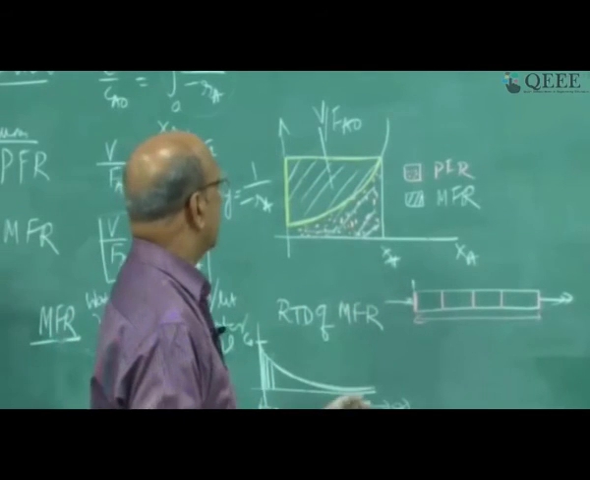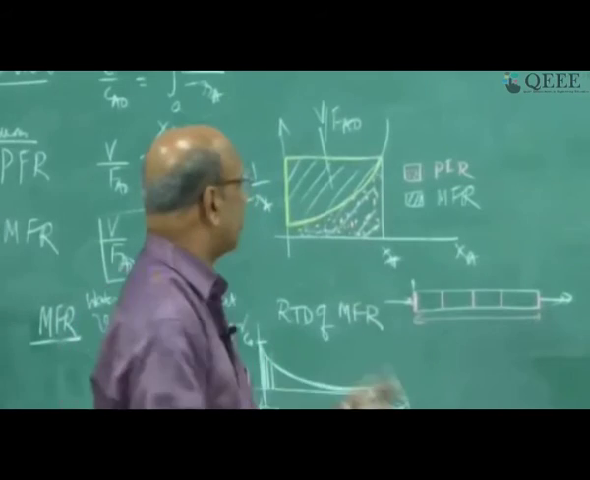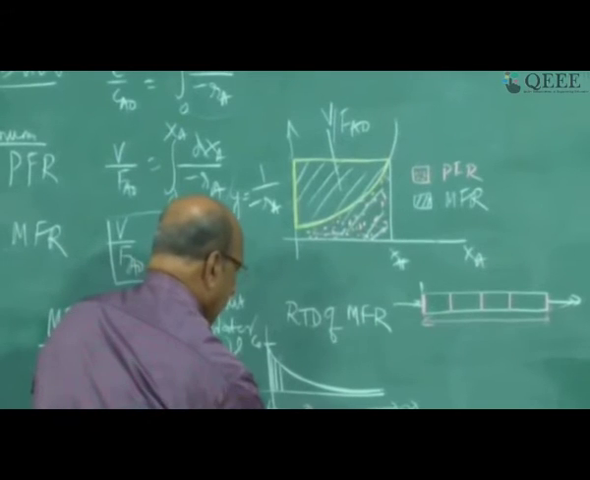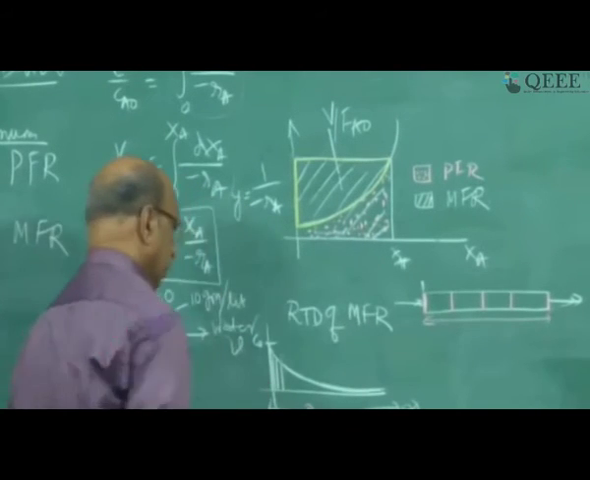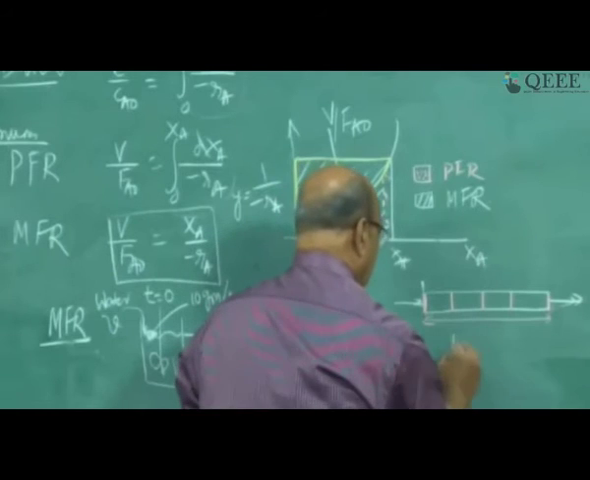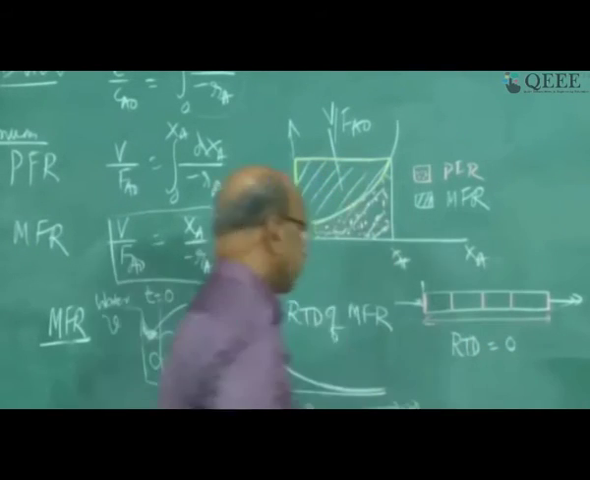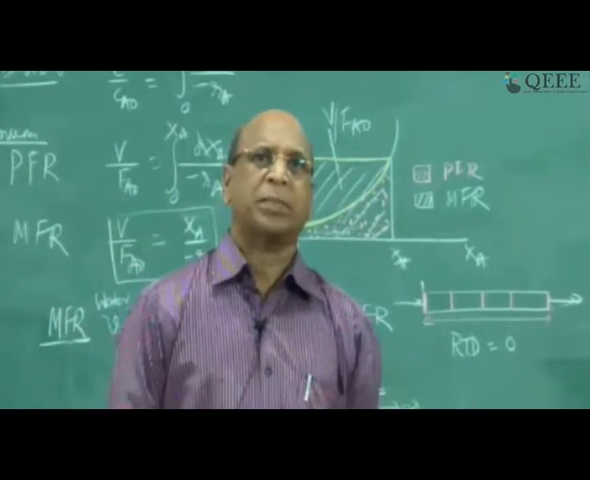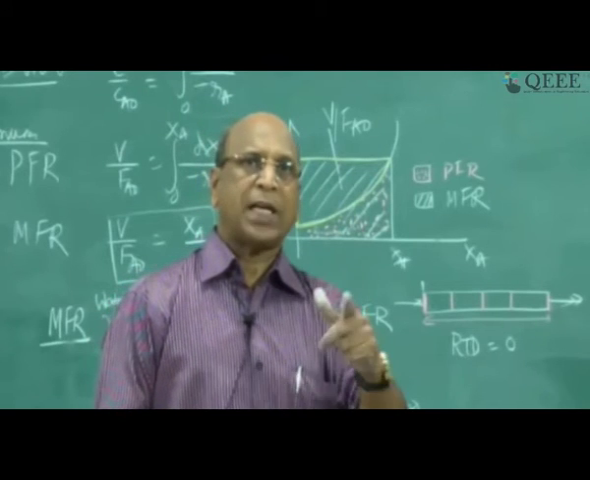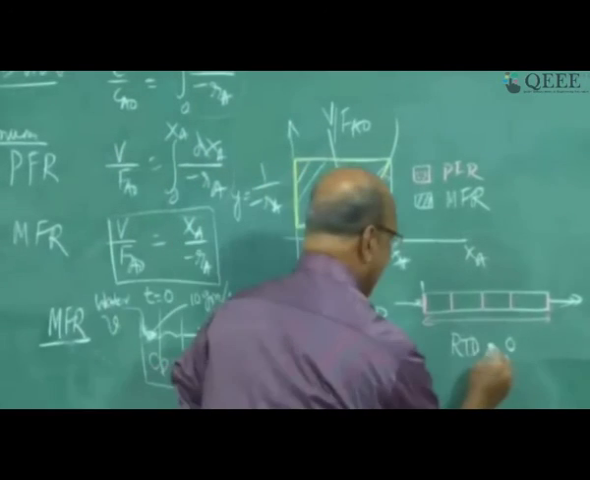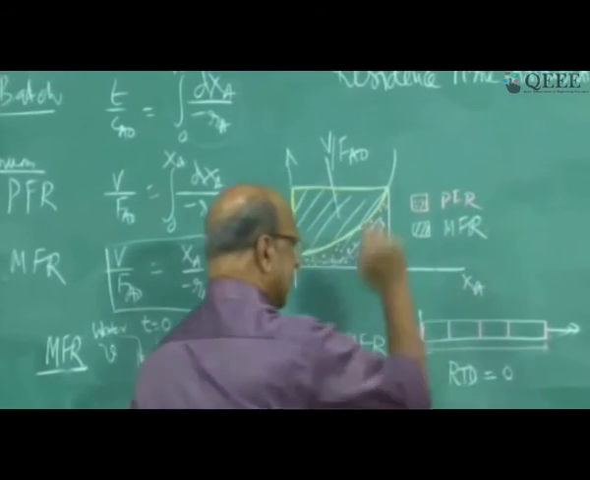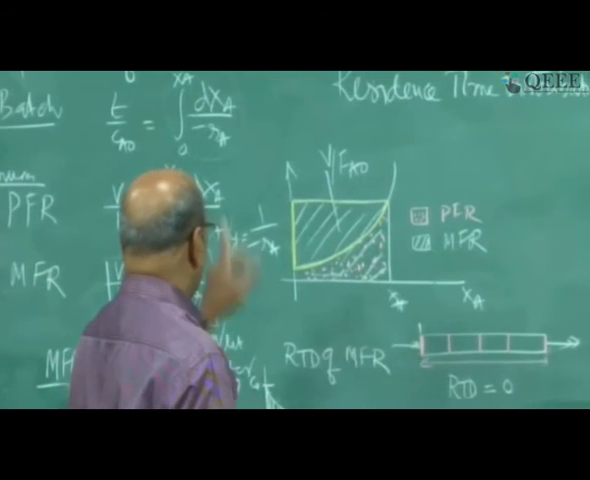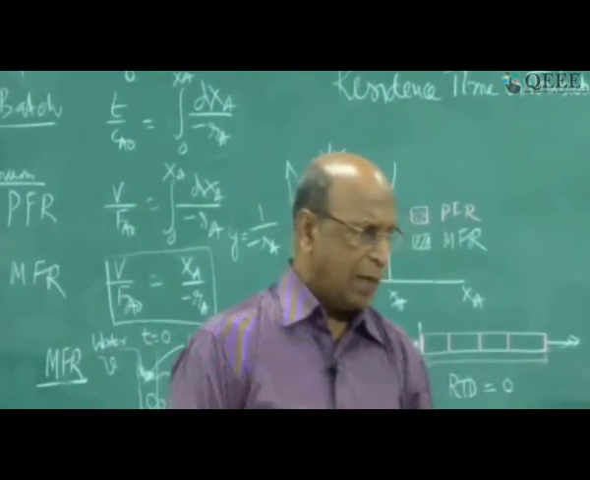Because it is due to residence time distribution. The residence time distribution, RTD, in MFR is 0 to infinity, and in plug flow RTD is equal to 0. There is no distribution of residence time because each and every particle spends exactly the same time. So that is the reason why you get more conversion in a plug flow reactor than the mixed flow reactor. Good. I think I could tell sufficient reasons why a plug flow reactor is better than a mixed flow reactor.